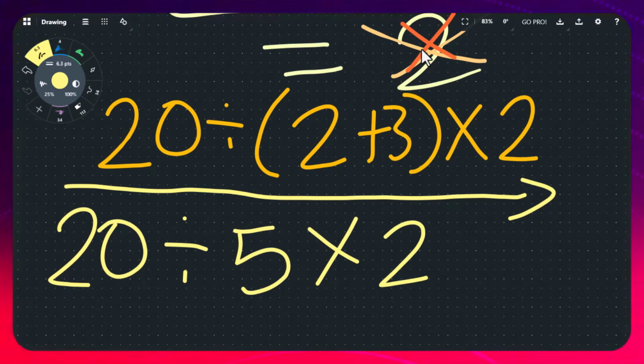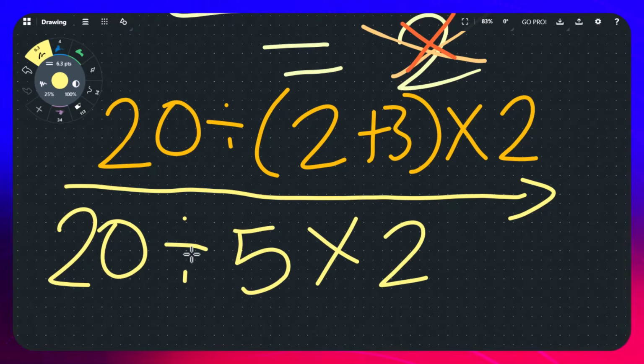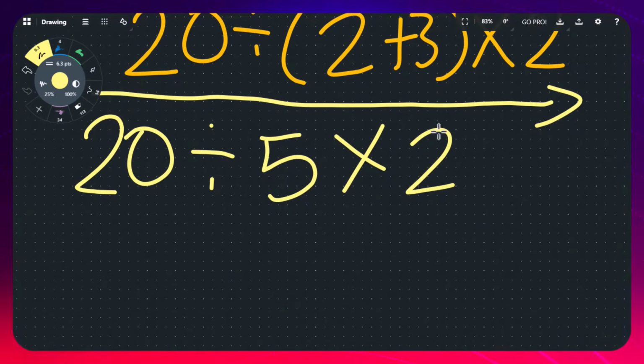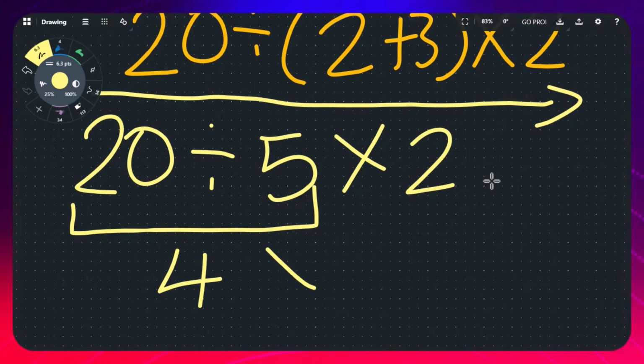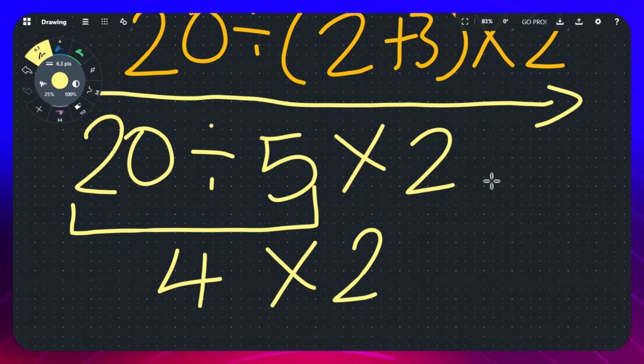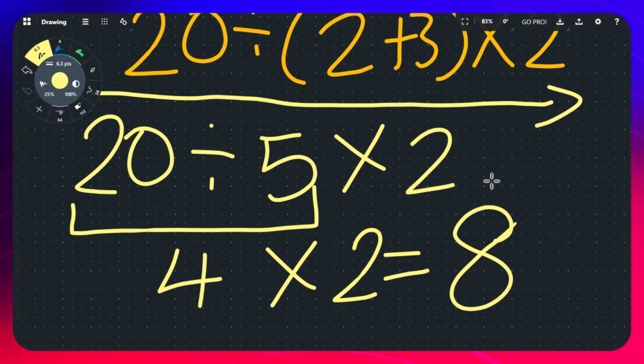times 2. Yes, it is true that division and multiplication have equal priority, but we must work from left to right. So we have to divide before multiplication. Okay, so 20 divided by 5 is 4, times 2. And of course, the final answer is 8. So this is the correct answer.